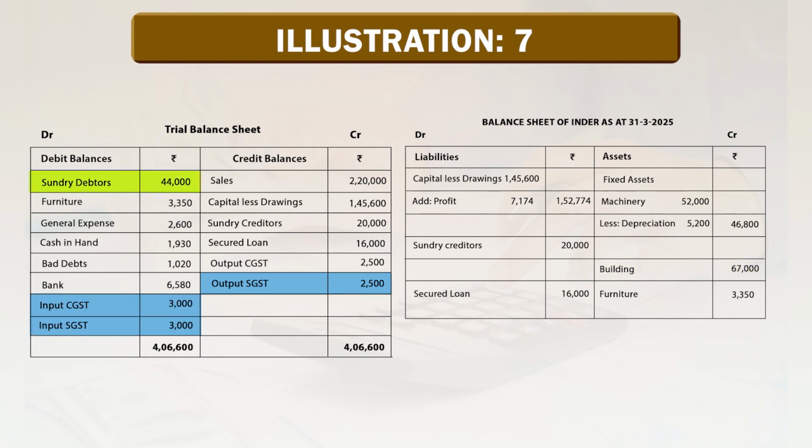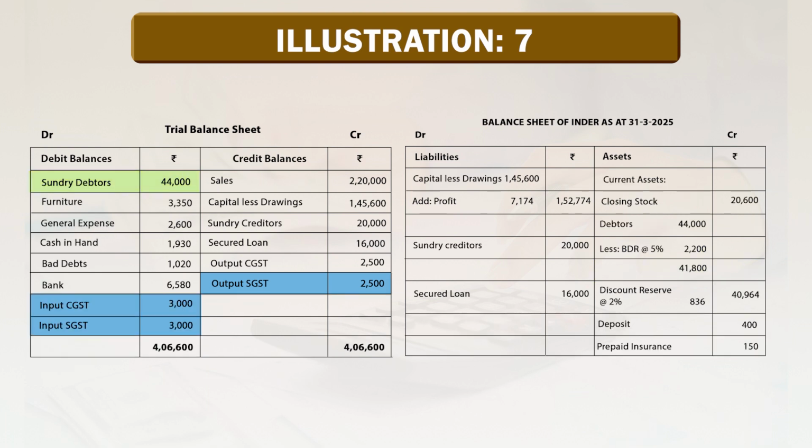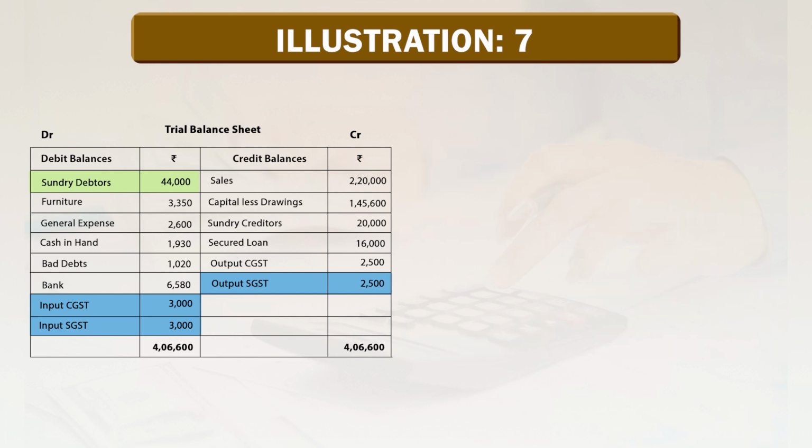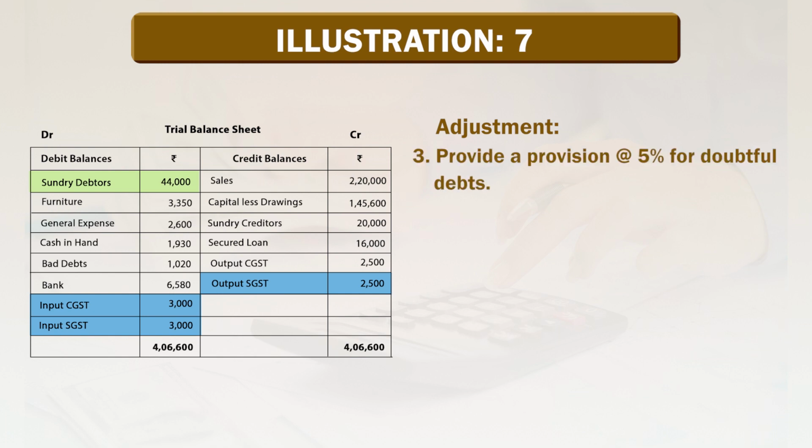Sundry debtors 44,000 is a current asset. It goes to the balance sheet under current assets, debtors rupees 44,000. Guys, here there are two adjustments associated with debtors. Number 1, provide a provision at the rate of 5% for doubtful debts, and adjustment number 4, provide 2% discount reserve on debtors.